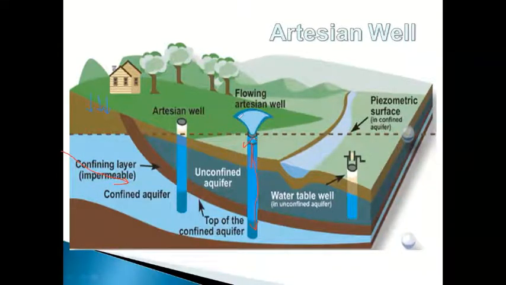Many times you must have seen wells and boreholes without pumping, where water comes out from the surface as a fountain. This is because below the ground there is a confined aquifer, and this flowing water is called flowing artesian wells.